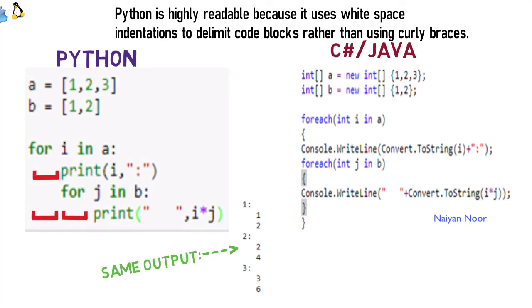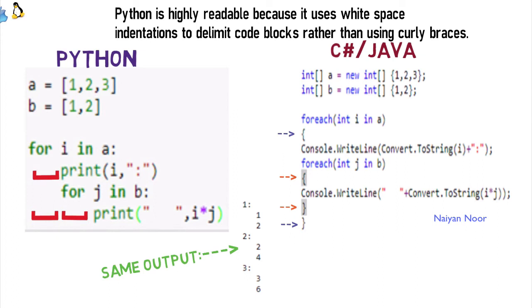Just by looking at the Python code, we can say that there are two for loops and the second for loop is inside of the first for loop. The same thing in C#, it takes some time to understand that the second for loop is inside the first for loop because C# uses curly braces to delimit the code blocks.